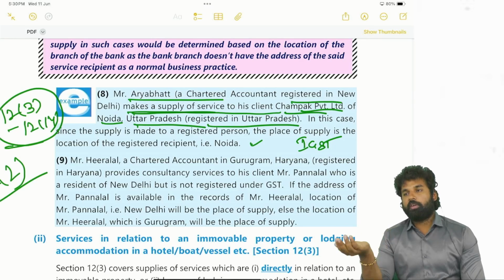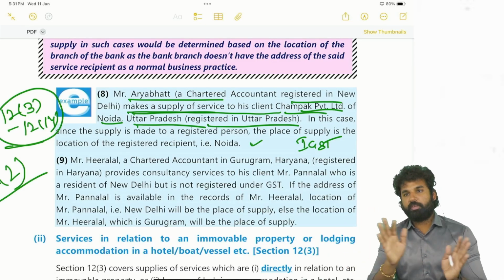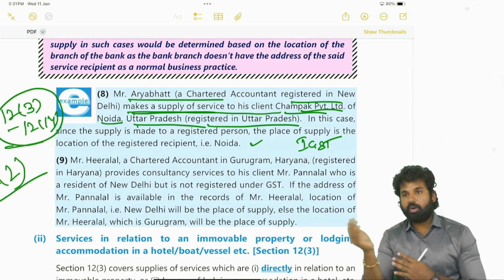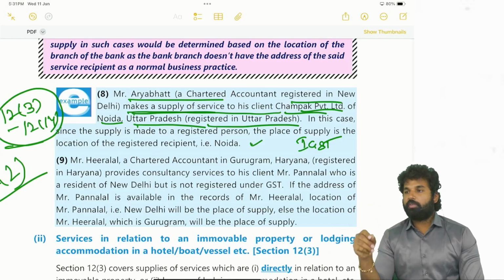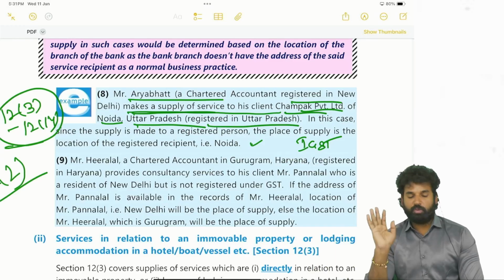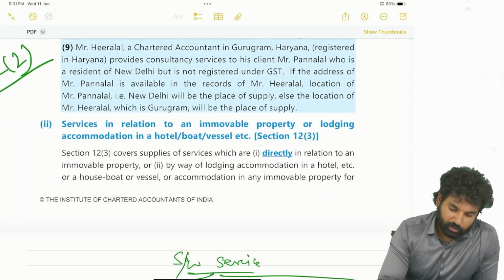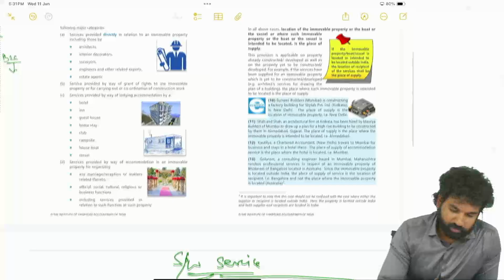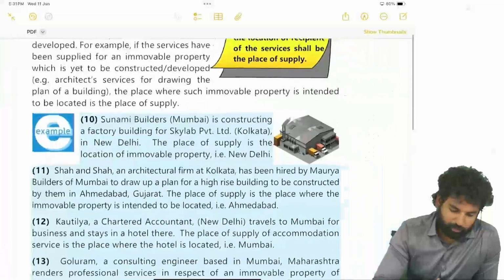See, that means if you are giving services to a registered person, it is the address. If you are giving services to an unregistered person, an individual, you are just filing an income tax return for a salaried employee. If you are doing audit service, obviously you will maintain something, and that way the auditee will also be registered. So if you are just filing an income tax return, you will not maintain any data. In such cases, you are providing services to an unregistered person, then place of supply will be your location only.